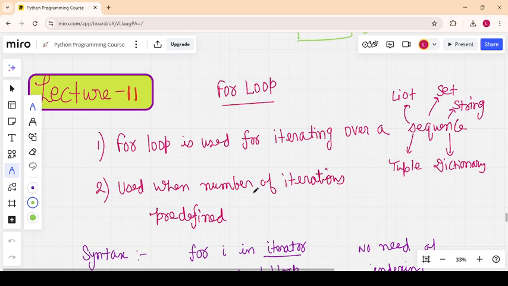To make the code efficient, readable and maintainable, we use the for loop. With a few lines of code, we can do the repeating task.